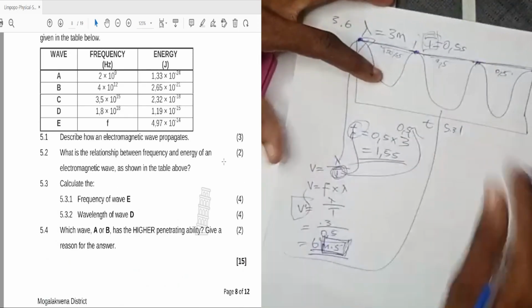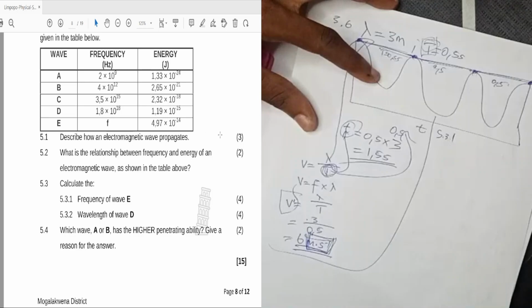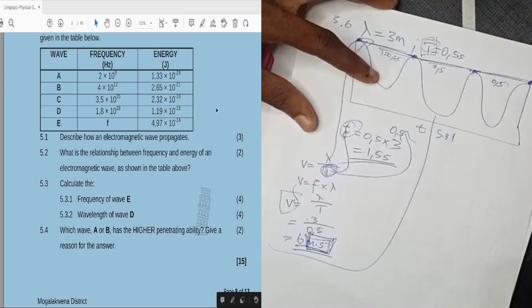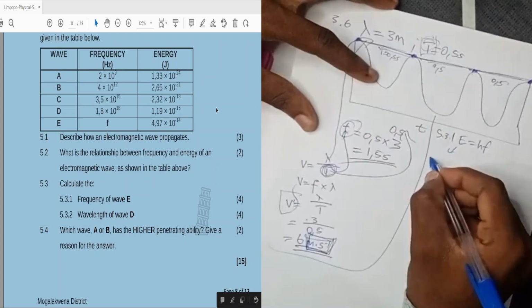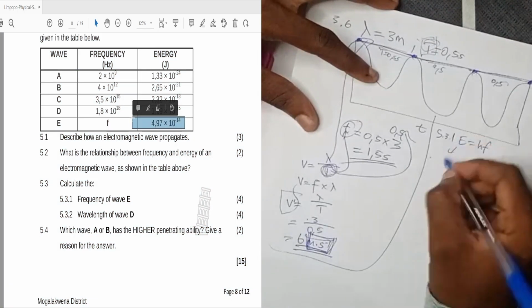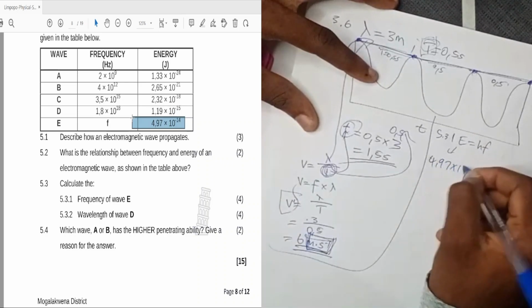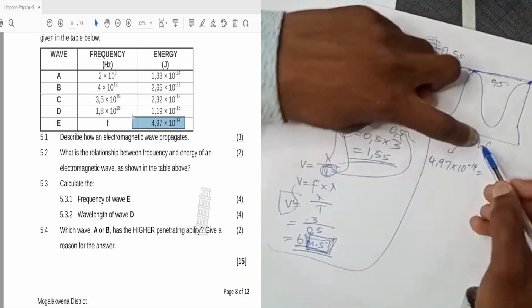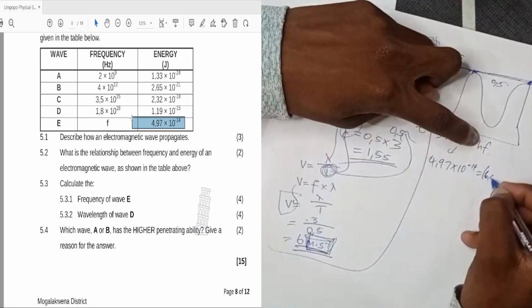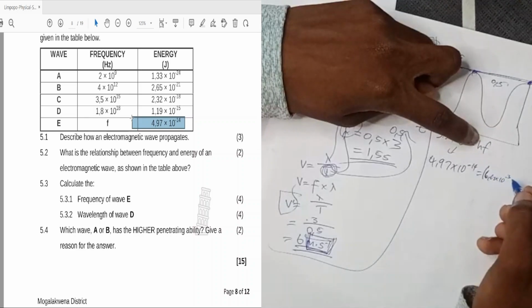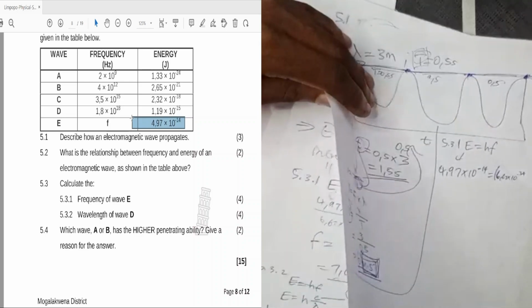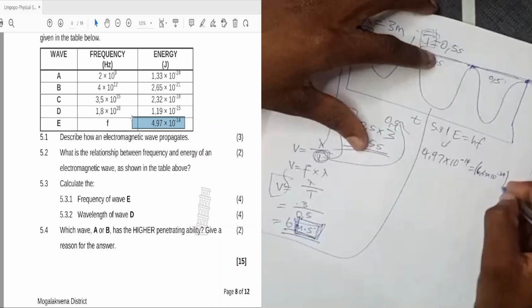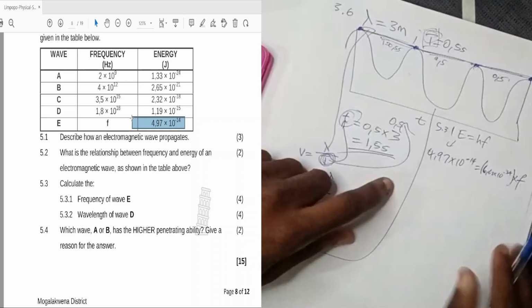So on 5.3.1, frequency of wave E, we need to calculate this value. What do we know the relationship between energy and frequency under this chapter? We know that E equals hf. And E is given to us here as 4,97 times 10 to the power negative 14. It is equal to, what is h? h is the constant of 6,67 times 10 to the power negative 34, I think. Is it 34? Yes, 34. Times f, the one we are looking for.